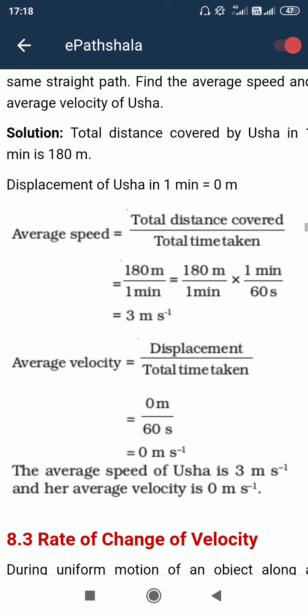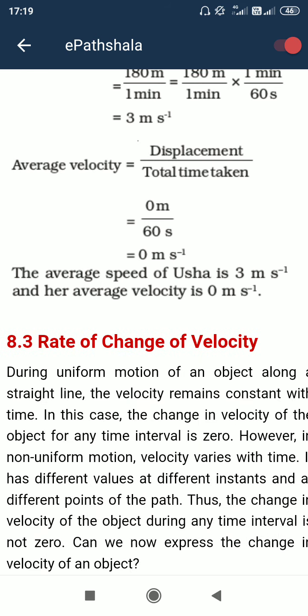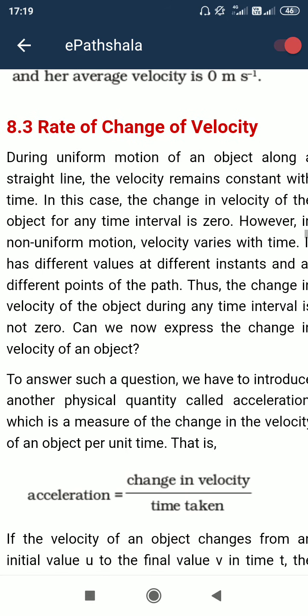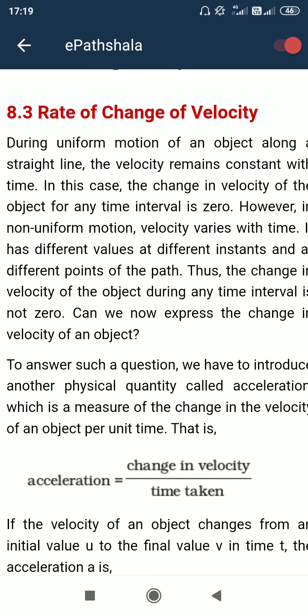When one particle is covering a distance of 5 km every 1 hour, but the direction is changing, then its speed remains the same, but the velocity is changing because velocity depends on the direction also. So the rate of change of velocity may change.